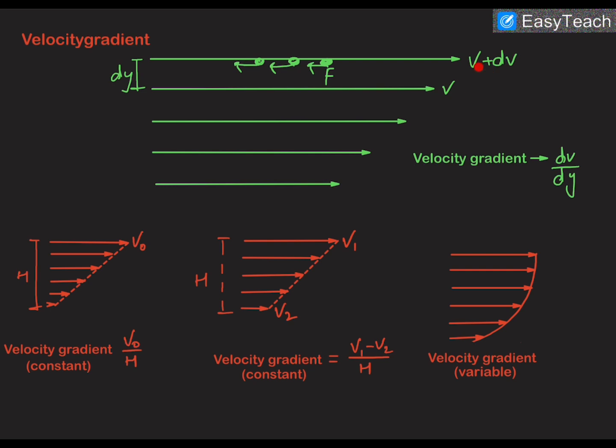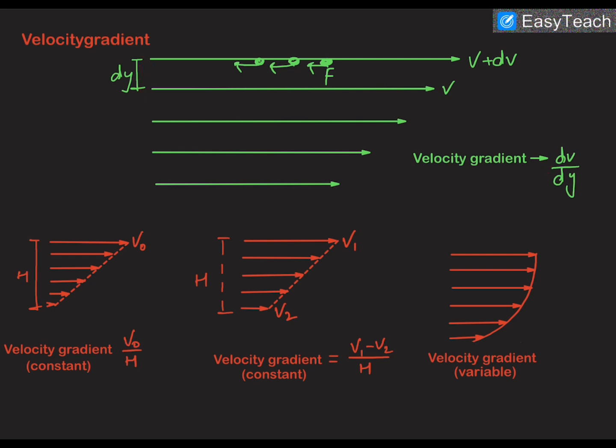So velocity gradient is the relative velocity of two layers divided by the separation between those two layers. By separation I mean the center to center distance, since obviously there is no air gap between the two layers. This is the layer which has velocity v plus dv, and this is the layer which has velocity v.